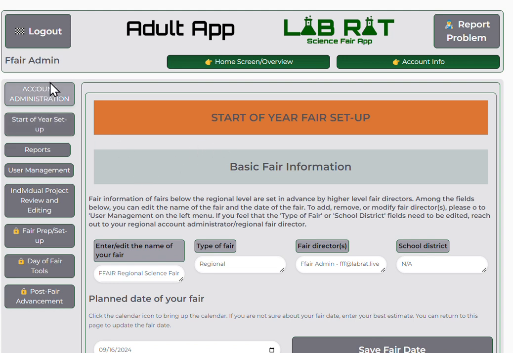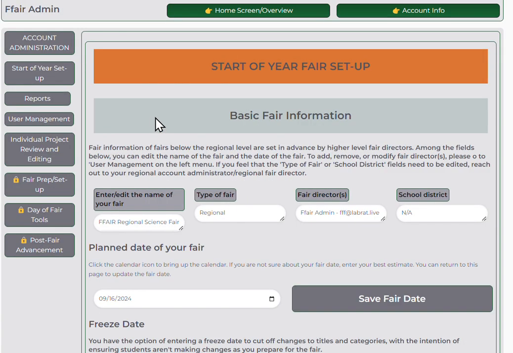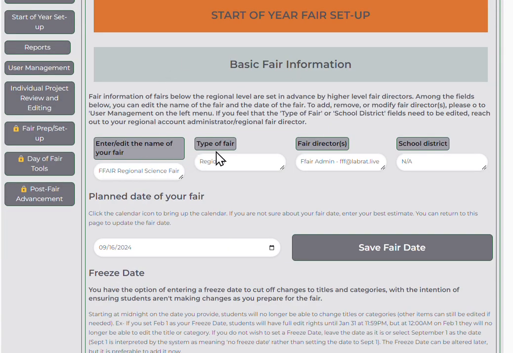Regional administrators have this other account administration button that won't be there for other administrator accounts. When you log in, you're going to see some of your basic fair information: the name of your fair, the level of the fair, who the director is, and the school district, if that's relevant. This is a regional fair we're looking at.